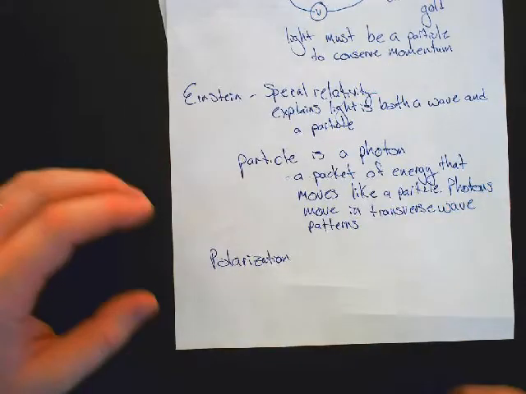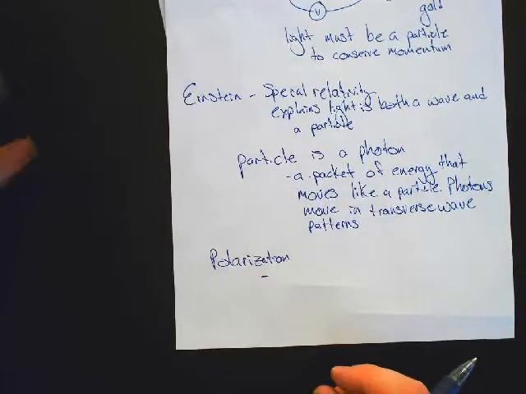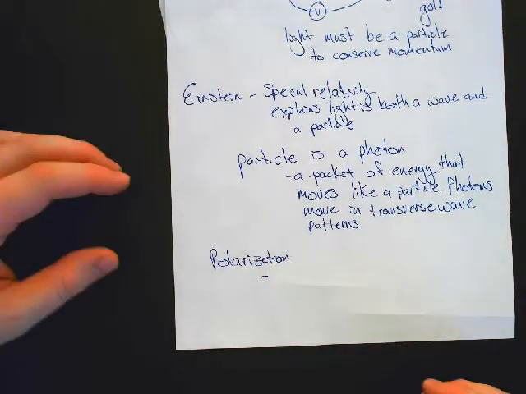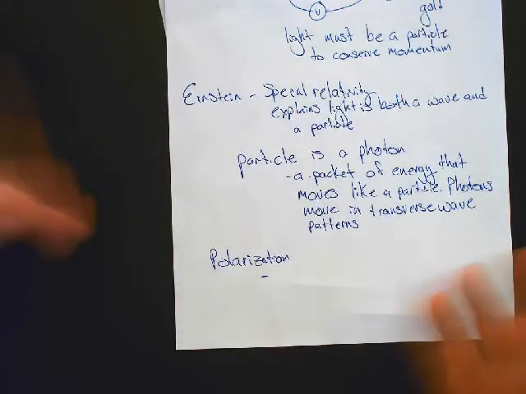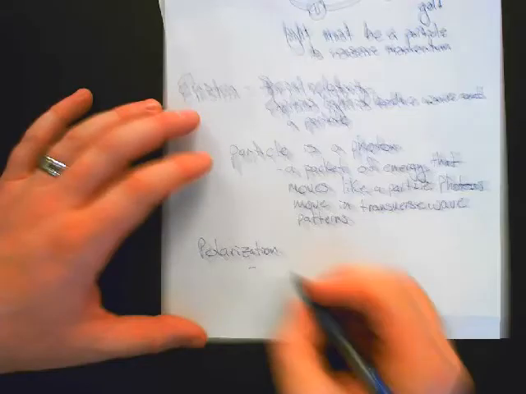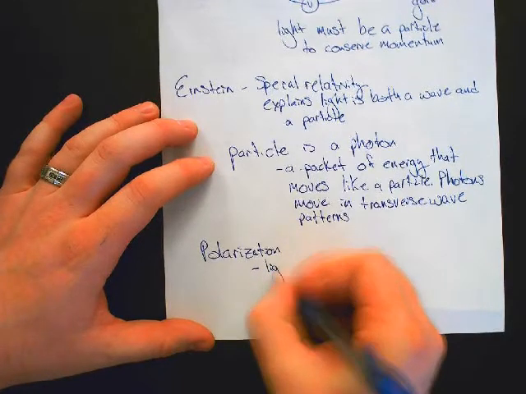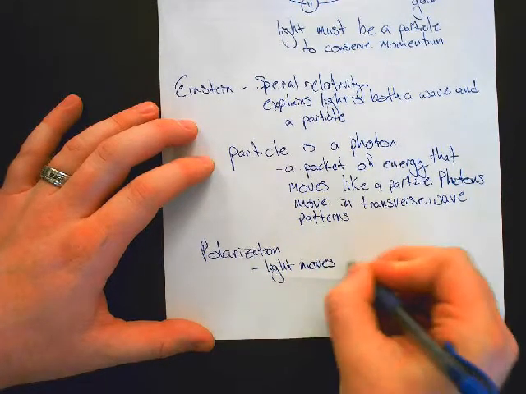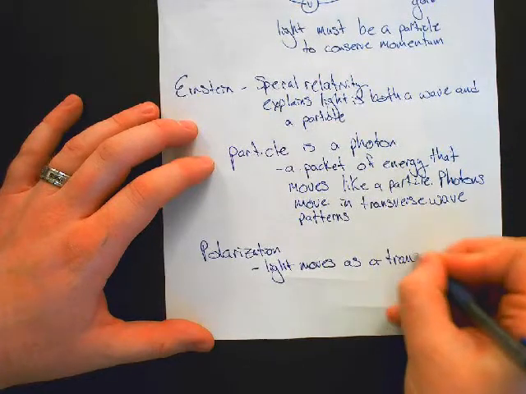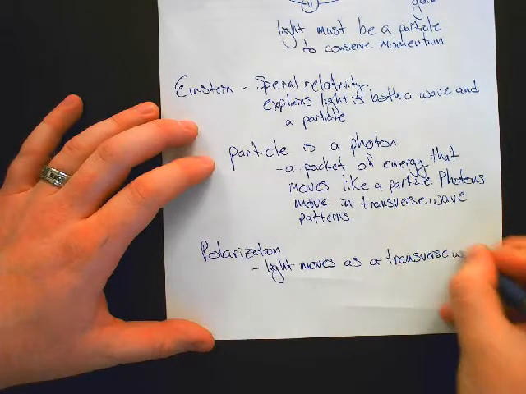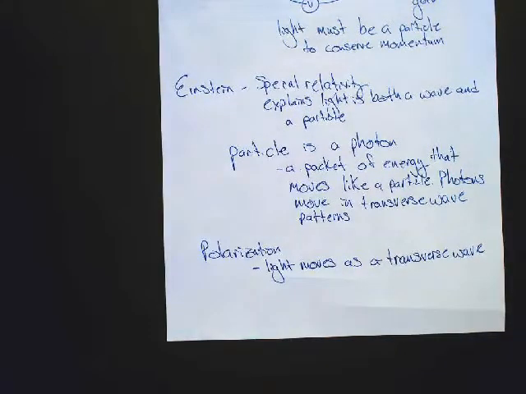All right. This says that light moves as a transverse wave, and that not all beams are always in the exact same orientation. Light moves as a transverse wave. And how many of you have ever had polarized sunglasses? Yes? What are they useful for? Seeing through water, because you remove the glare, because the glare off of water is polarized.